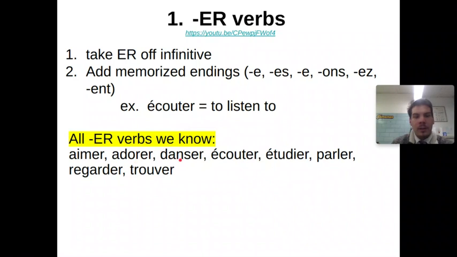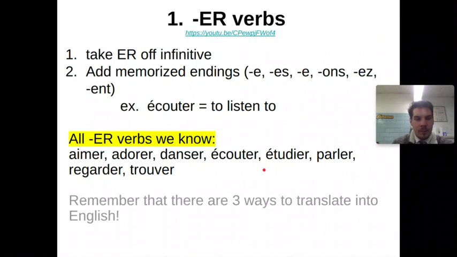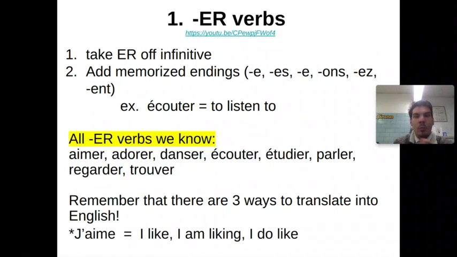All ER verbs that we know are as follows: aimer, adorer, danser, écouter, étudier, parler, regarder, trouver. If you don't know what any of them mean, if you don't know what écouter means, if you don't know what étudier means, you need to know those. This is old information. Remember that there are 3 ways to translate all of these verbs into English. So we have one form in the French, for example, j'aime, and we have 3 different translations into English: I like, I am liking, I do like.